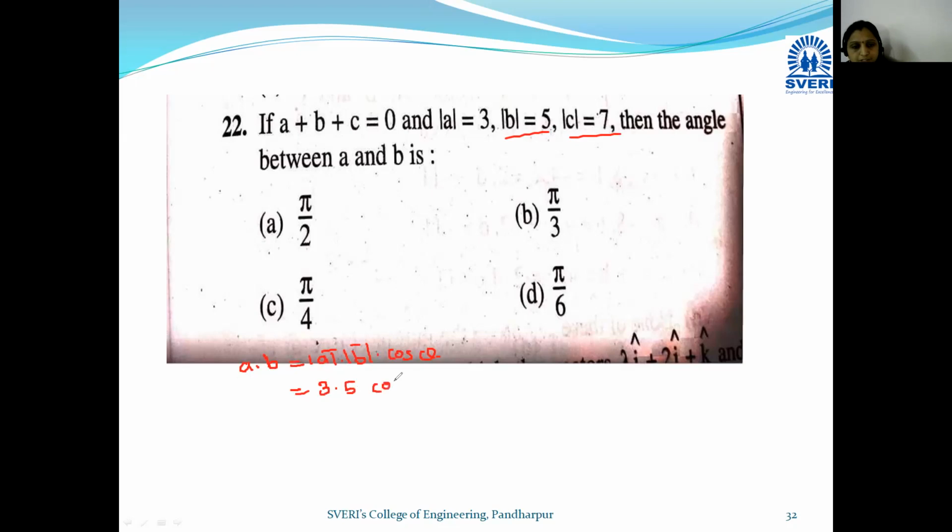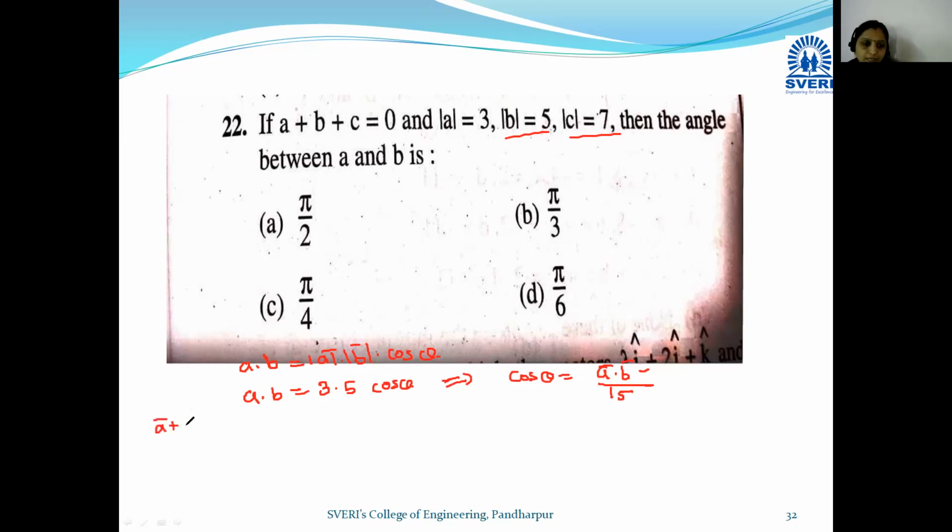So here a bar dot b bar is equal to, it gives us cos theta is equal to a bar dot b bar divided by 5 times 3 is 15, which comes in the denominator. Once we get the value of a bar dot b bar, then we can easily find cos theta, that means the angle between those two vectors. So a bar dot b bar is obtained by using the given data. What is the given data?